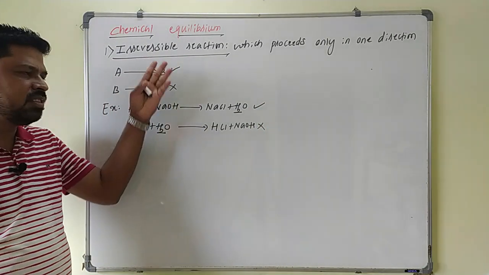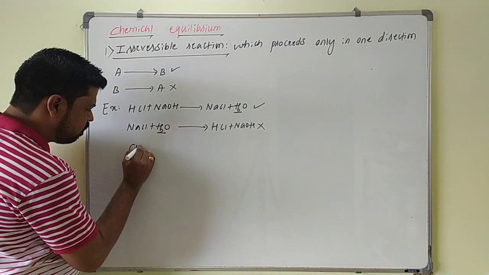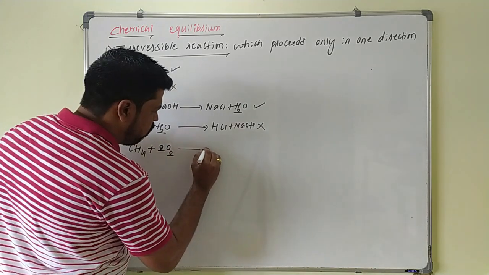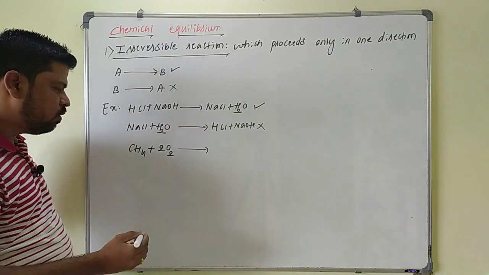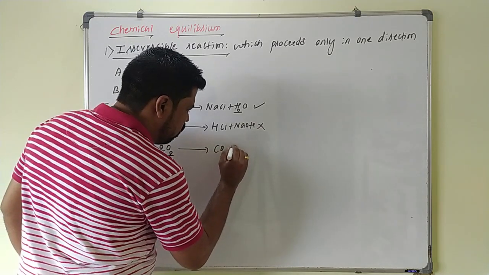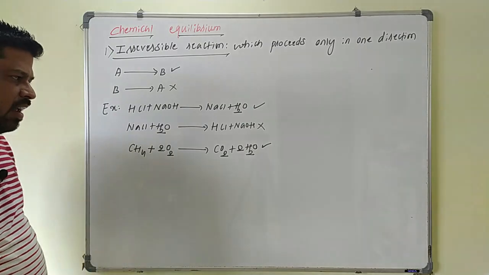So such type of reactions are what? Irreversible reaction. You can take combustion of methane also. So CH4 will combine with 2 moles of O2, carbon is oxidized to CO2, hydrogen is oxidized to water here. So you will get CO2 plus 2 times water. So this direction reaction will proceed.